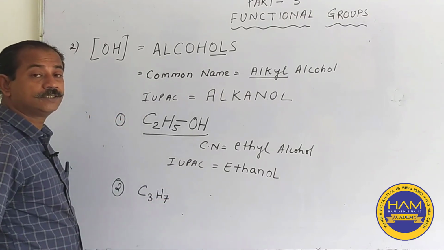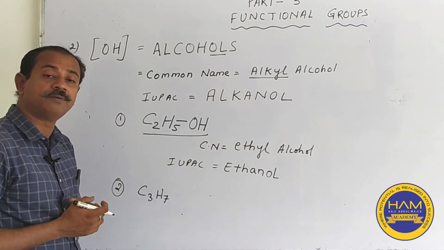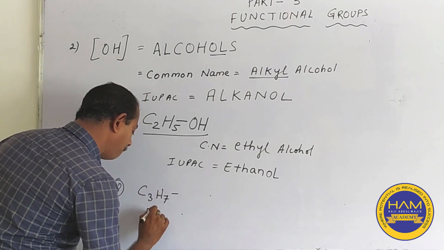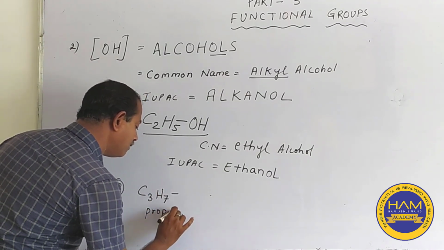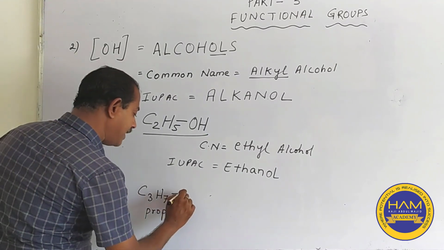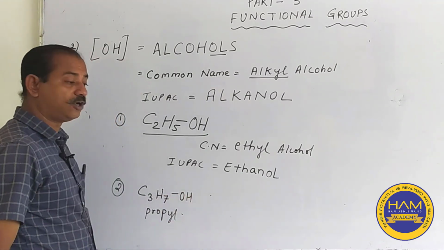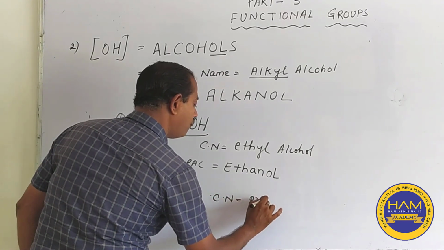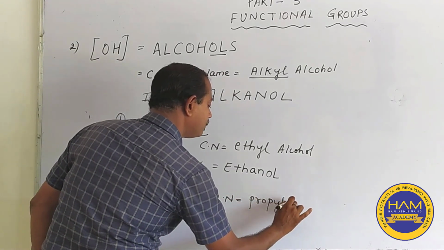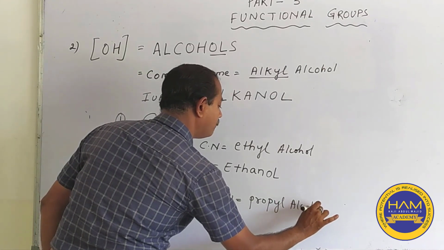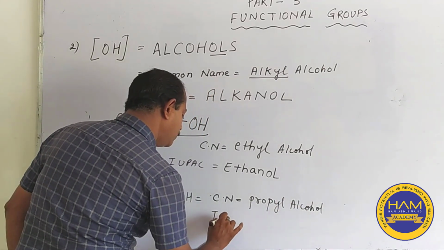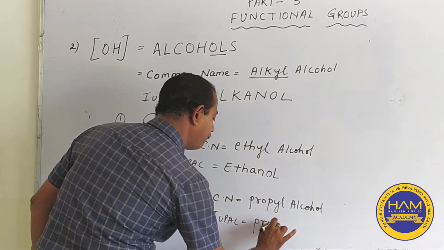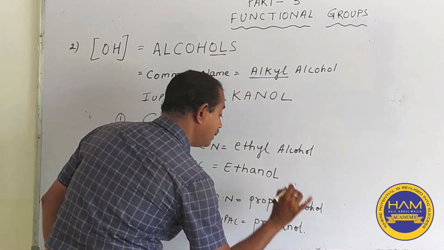C3H7. Now students, I think you will be able to remember what this group is. This is the propyl group or the propyl radical. Now, when we add OH, it becomes alcohol. The common name to this will be propyl alcohol, and the IUPAC will be propanol.